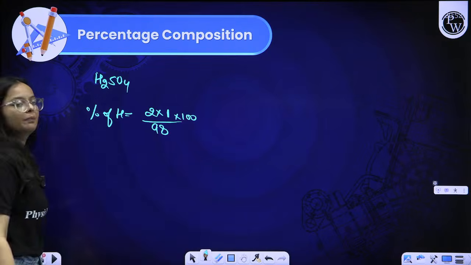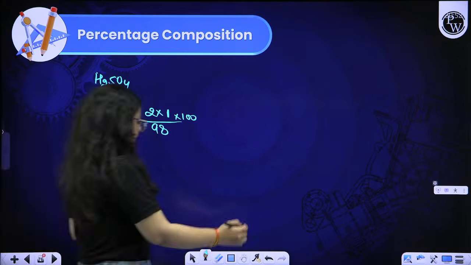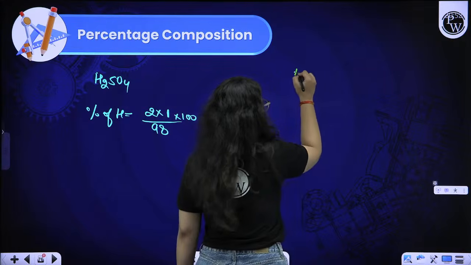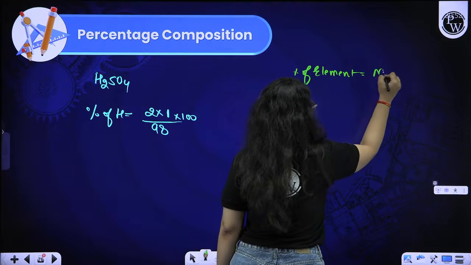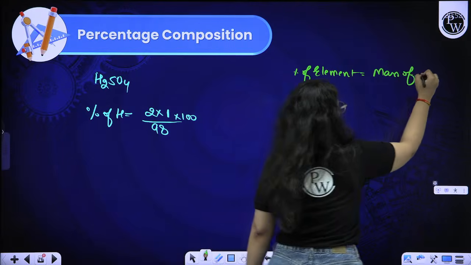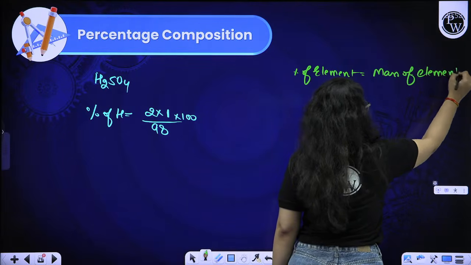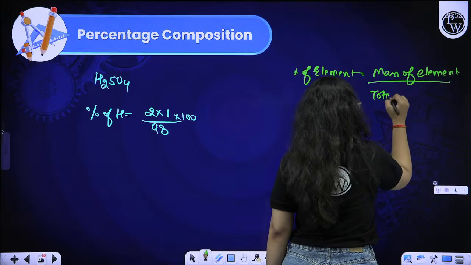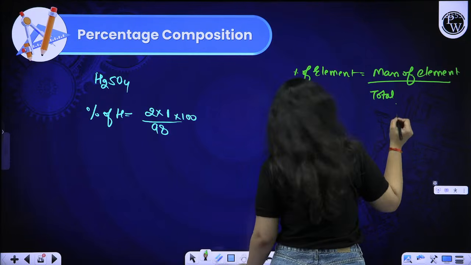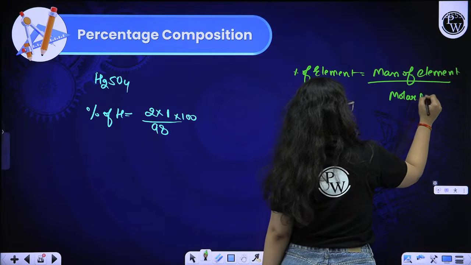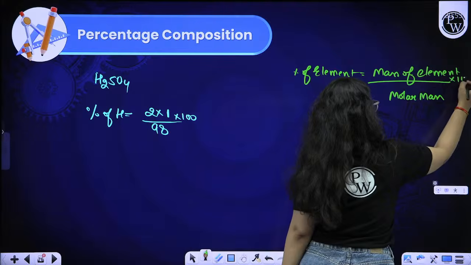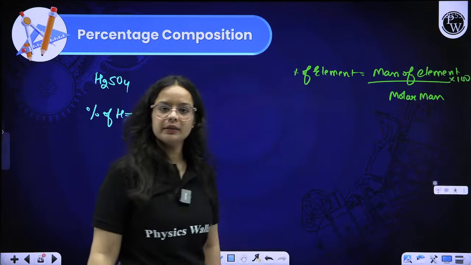So this is how the percentage of the element is found out. You can write the percentage of element. How to deduce that? The mass of element upon total mass, or you can say the molar mass of compound, into 100. This is how you can find out the percentage of element.